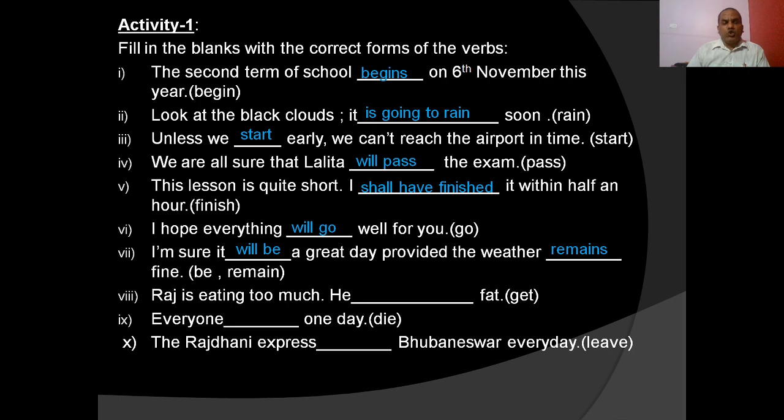Raj is eating too much. He is going to get fat. Because the present indication is there. Everyone will die one day. You see, it is plain, so we take the help of a modal, will. Everyone will die one day. The Rajdhani Express leaves Bhubaneswar every day. Present simple is used because a general truth is there.